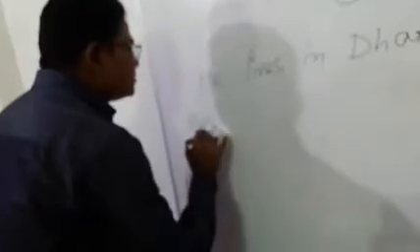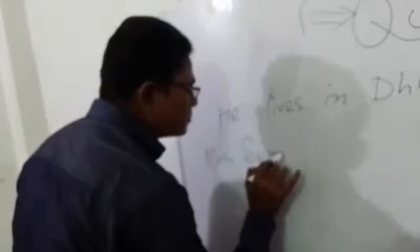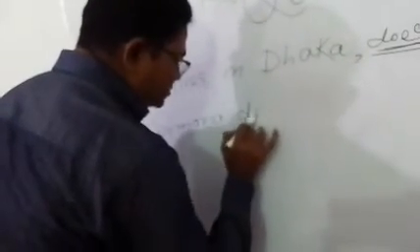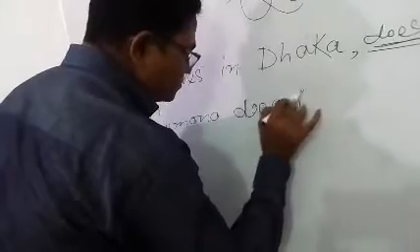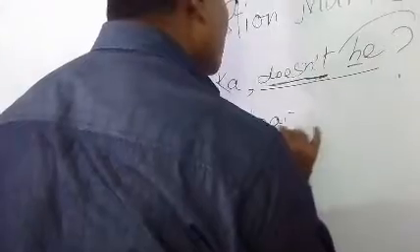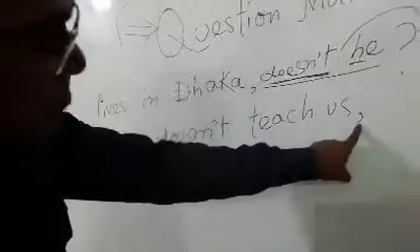Mr. or Mrs. Shumona doesn't teach us. Mrs. Shumona আমাদেরকে পড়াচ্ছেন না. This is a sentence. Okay. And after this sentence, a comma should be placed.